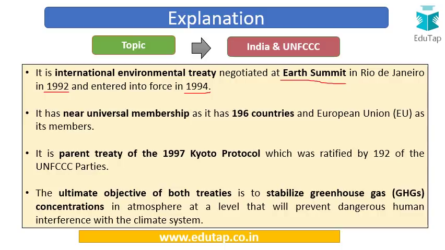So whatever pollutants in the form of greenhouse gases are being emitted need to be stabilized and controlled in order to prevent their impact on the human system as well as the climate system. We do not want these emissions to impact human health and the overall environment, and that's why we are concerned about stabilizing them.